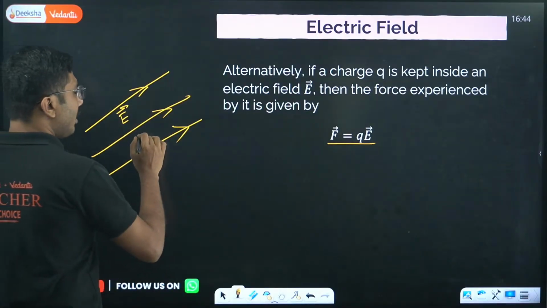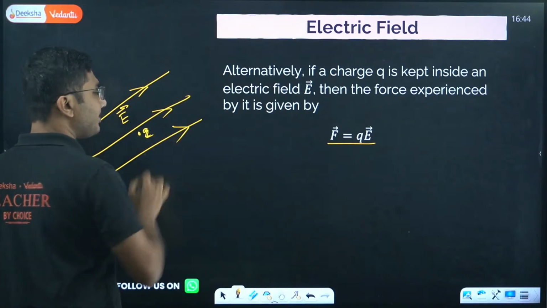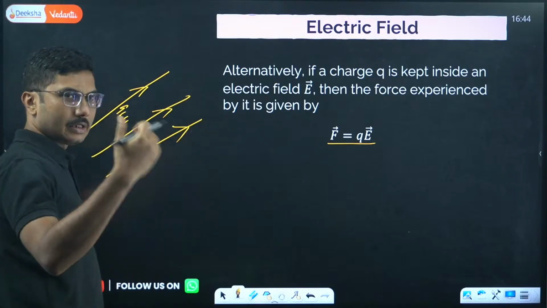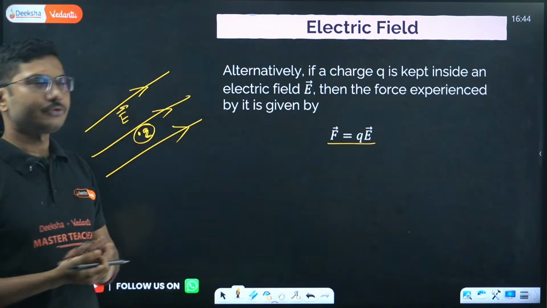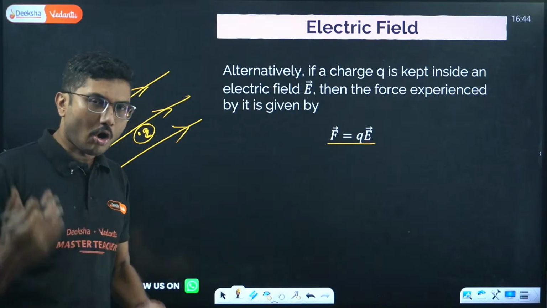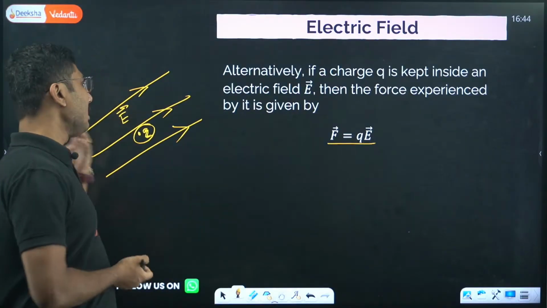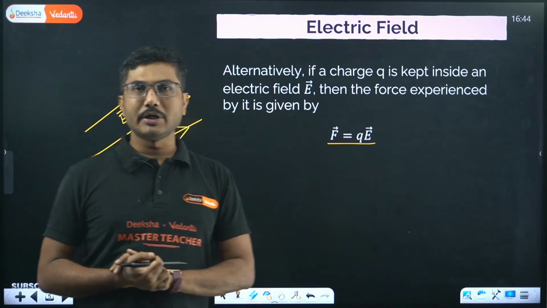So if you put a charge here, this will also experience a force. What will be the direction of that force? That we will see. But this charge also experiences a force. In some cases we do not know the origin of the electric field, we only know the electric field exists there. So if you put a charge, it will experience a force. That's why F is equal to q into E.